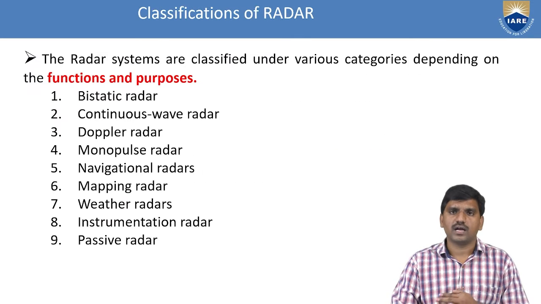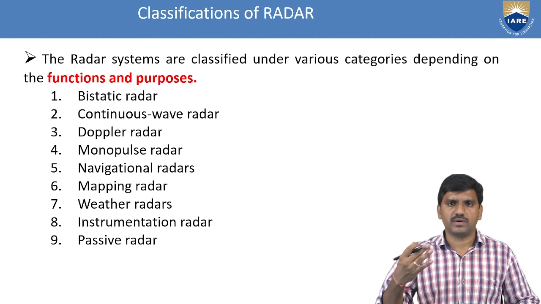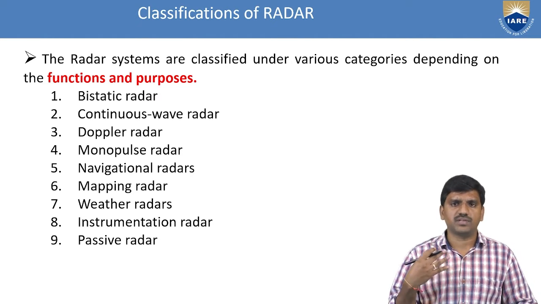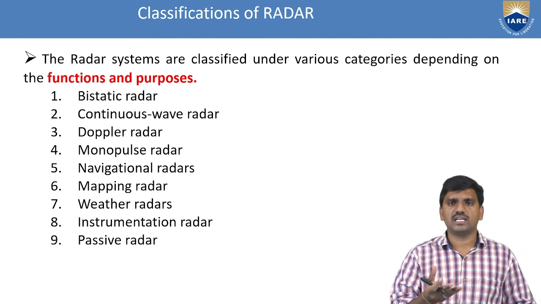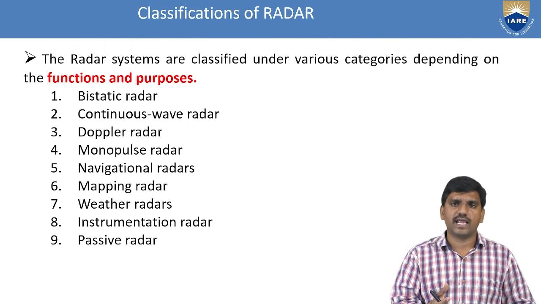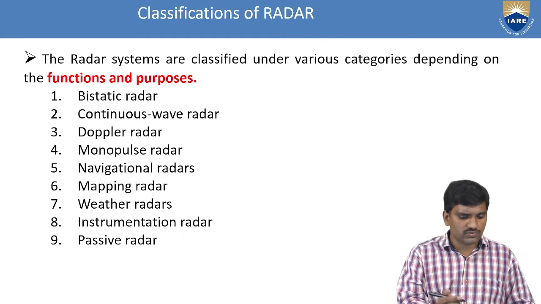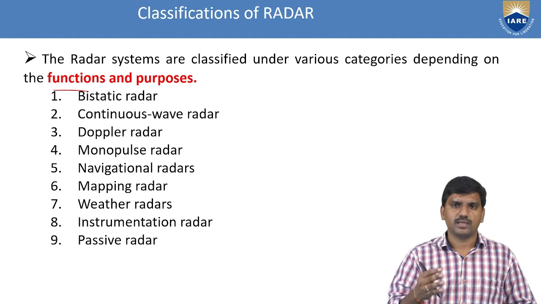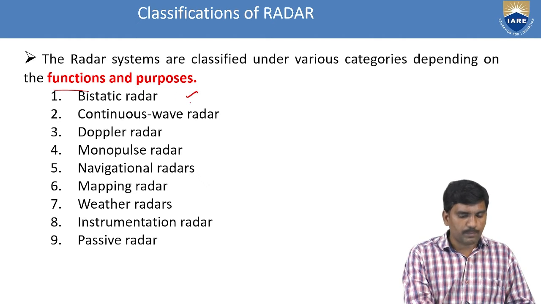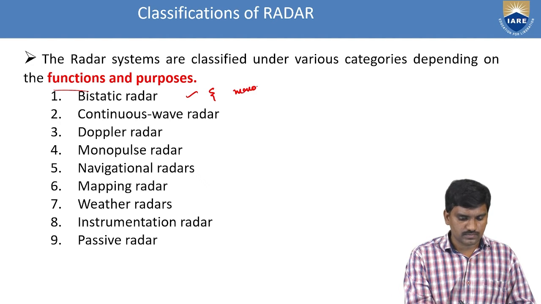Next, move on to the classifications of radar. Based upon our requirement, we have many types of radars, whether weather radars or Doppler radars, whatever. Here I have mentioned nine types of radars. The first one is based upon functions and purposes. Based on the functions and purposes, the radars are bistatic radars and monostatic radars.